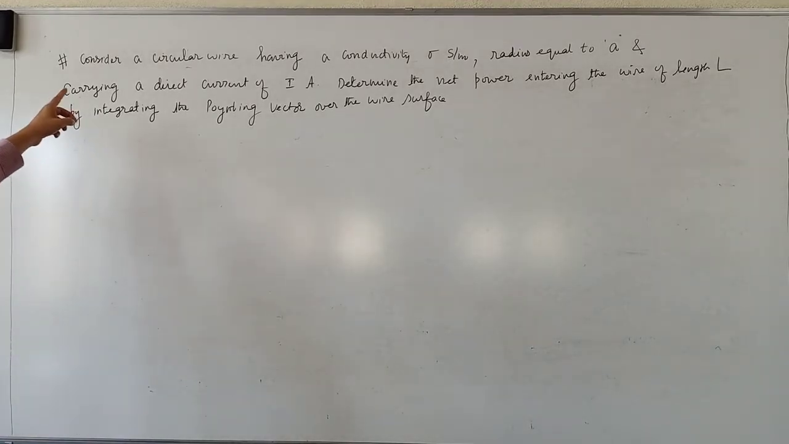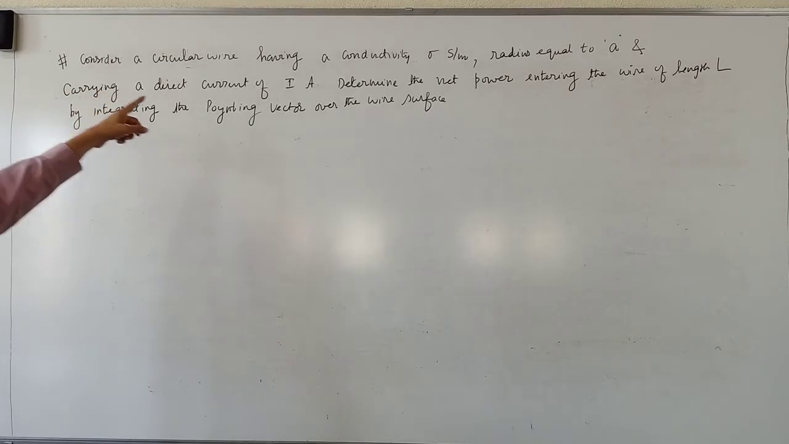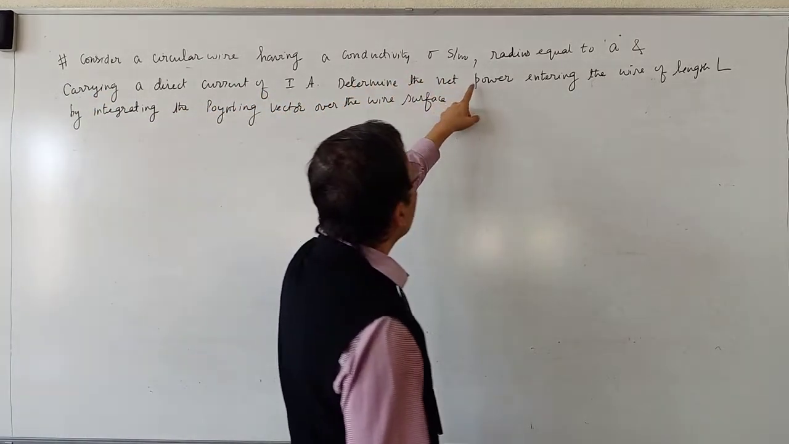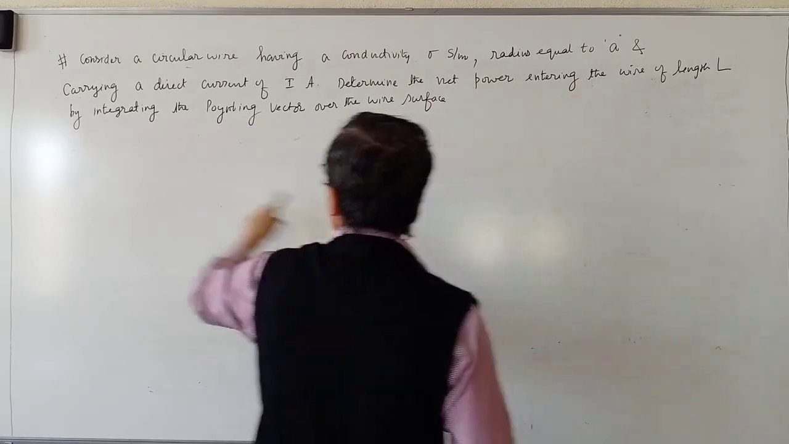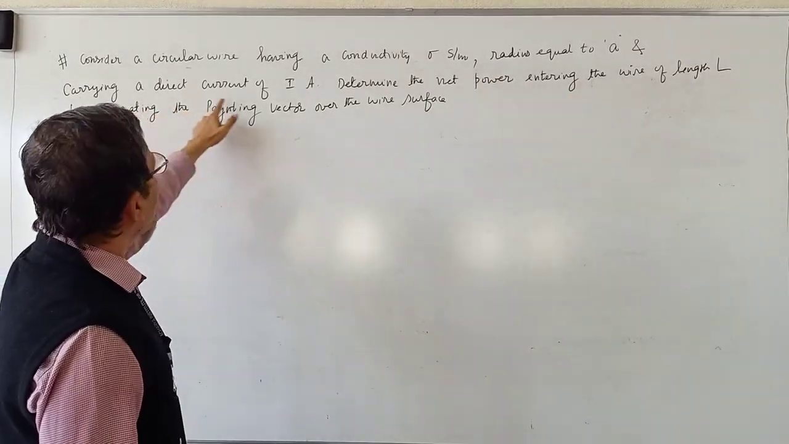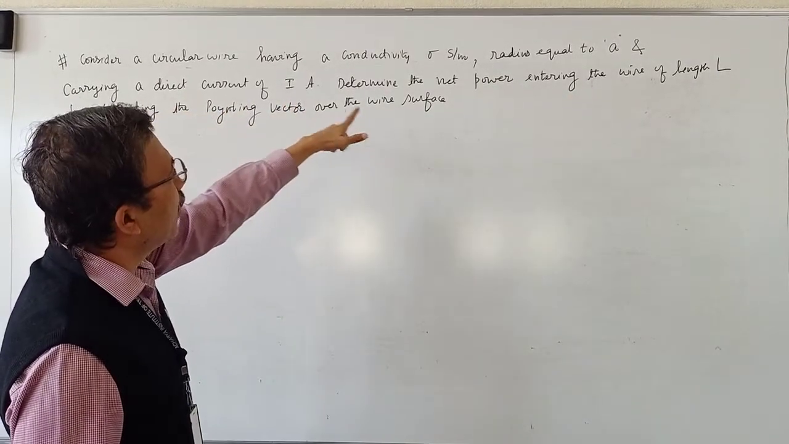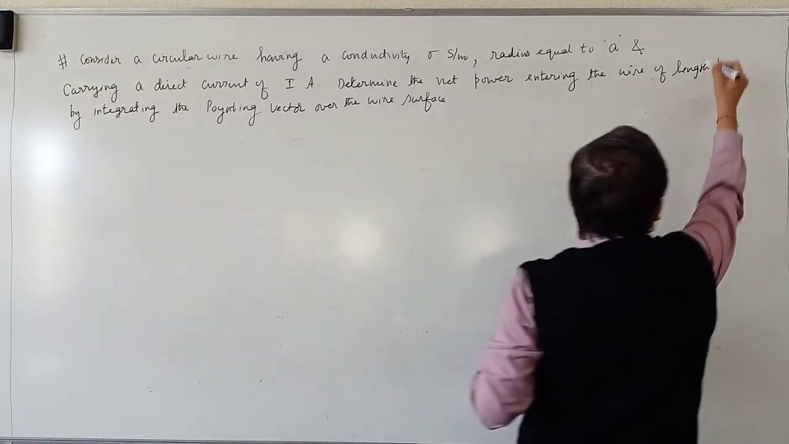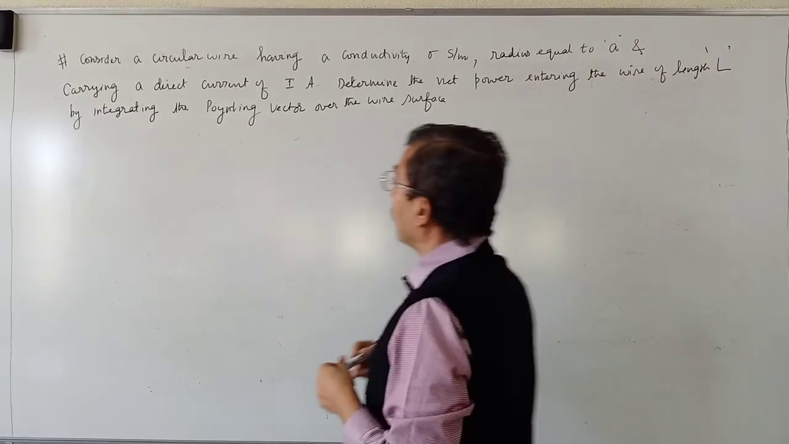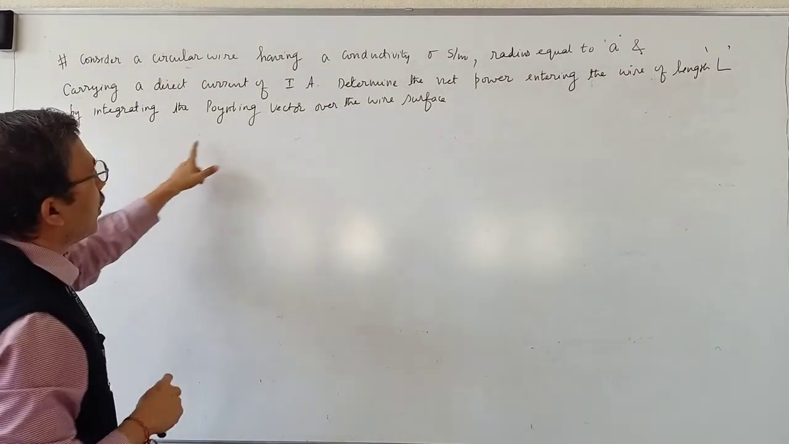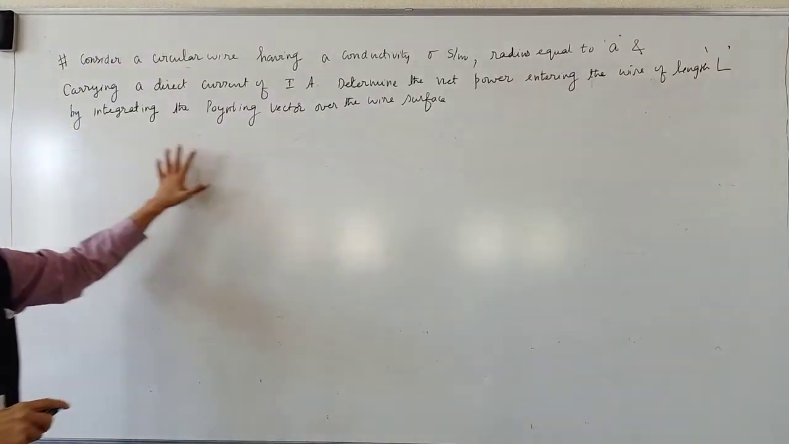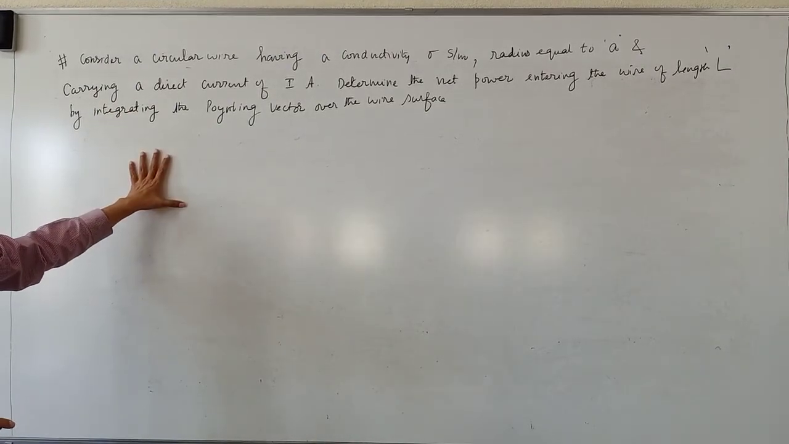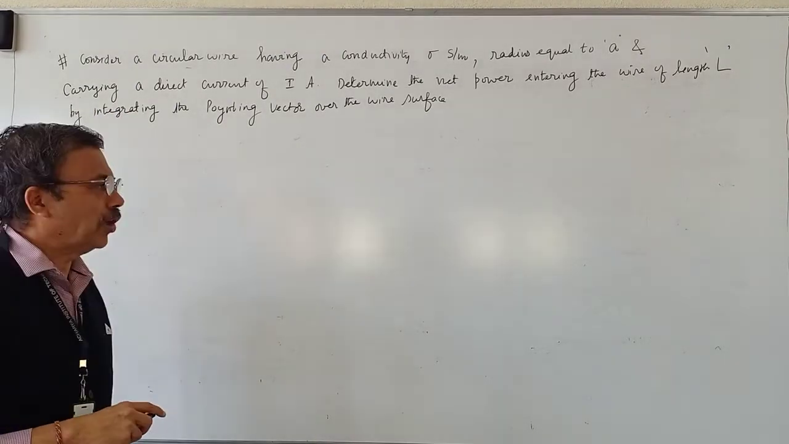Very frequently asked problem. Consider a circular wire having a conductivity sigma Siemens per meter, radius equal to A, and carrying a direct current of 1 ampere. Determine the net power entering the wire of length L by integrating the Poynting vector over the wire surface. Here the current is direct, therefore we have to use the instantaneous Poynting vector for solving the problem.